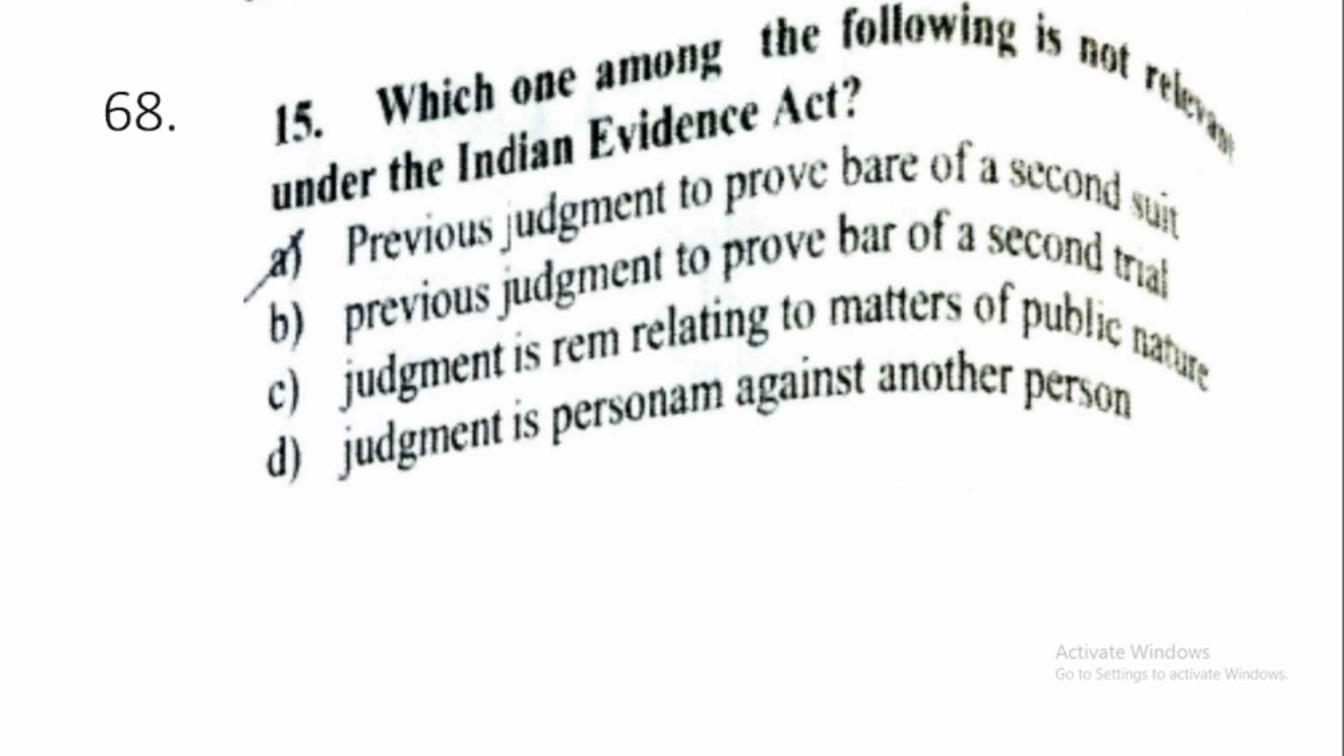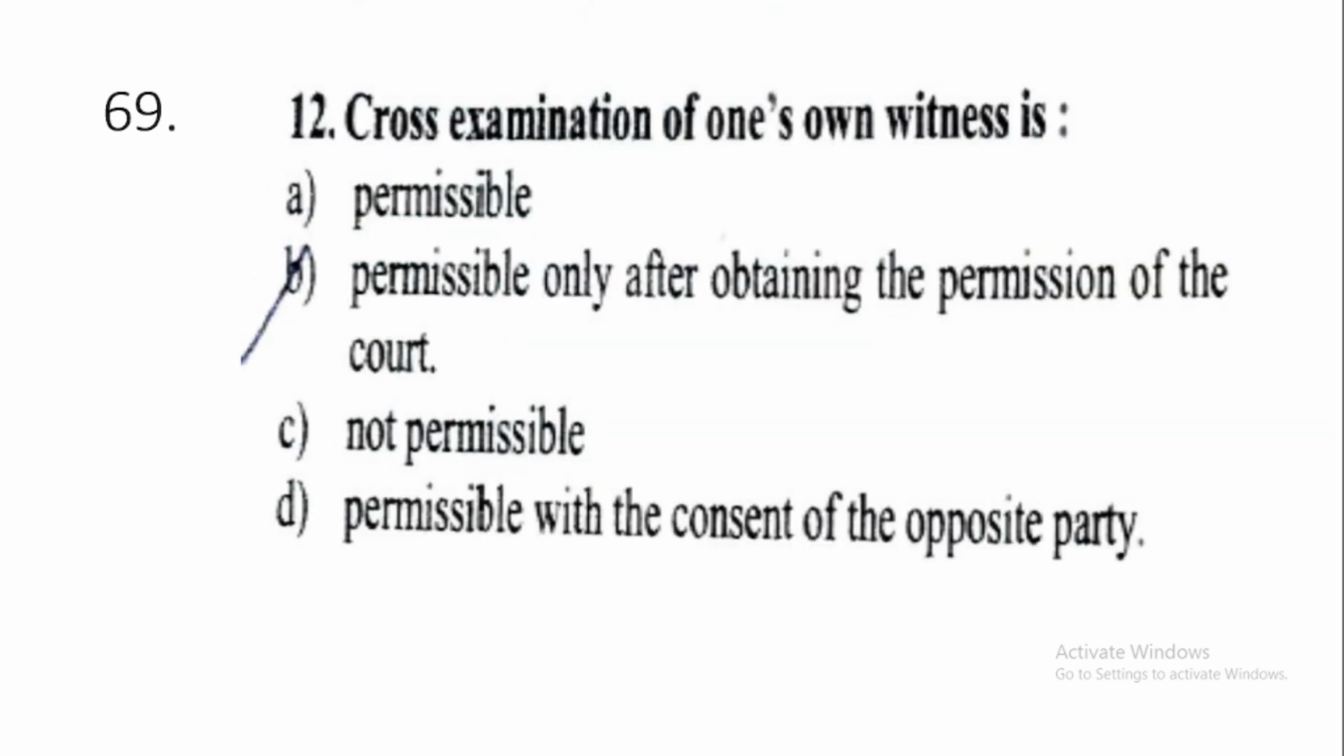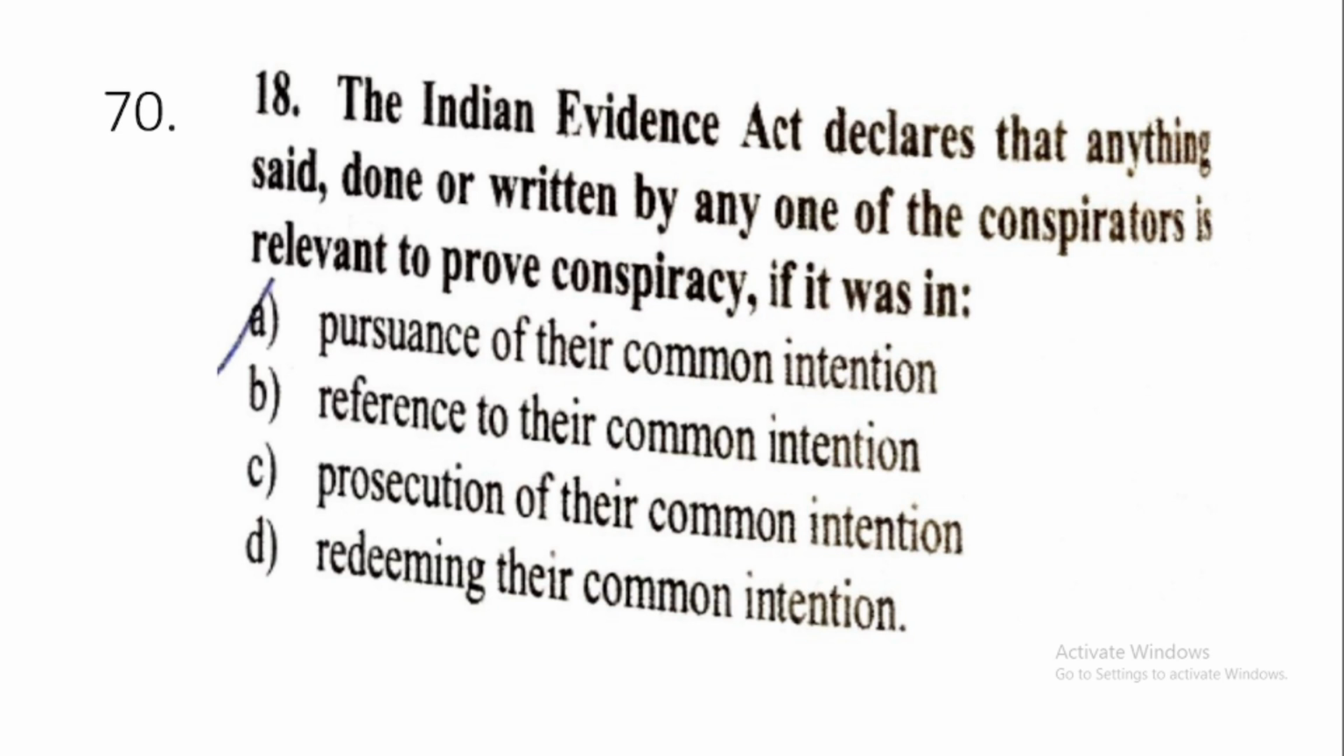68. Which one of the following is not relevant under the Indian Evidence Act? Option number A, previous judgment as to prove. Actually, ignore this question because this question is actually wrong. 69. Cross-examination of one's own witness is option number B, permissible only after obtaining the permission of the court. 70. The Indian Evidence Act declares that anything said, done or written by any one of the conspirators is relevant to prove conspiracy if it was in, option number A, pursuance of their common intention.